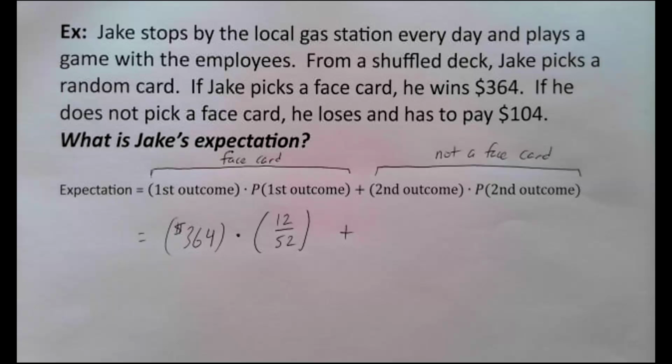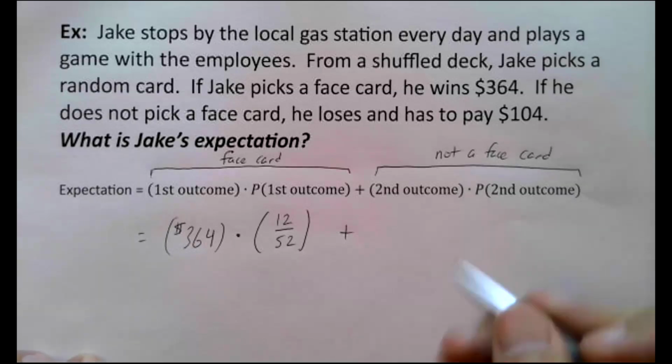Maybe Jake plays this game 52 times in a row and he wins 20 times. Both, there's a lot of things that are possible. But what we're saying when we say 12 out of 52 is we're saying that's the most likely thing to happen. If that's what we would guess would happen, that's the thing that has the highest percentage chance of happening. That's what probability says is the most likely thing to happen, is that he would win 12 out of 52 times. And that means he would lose the other times, right?